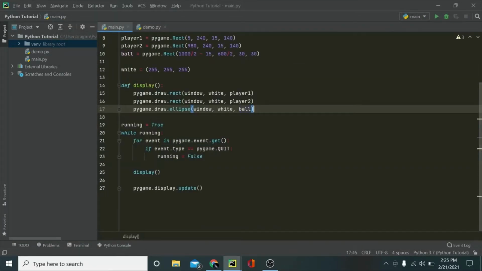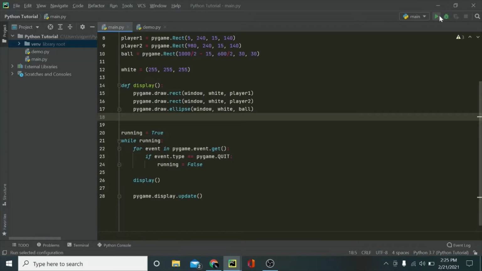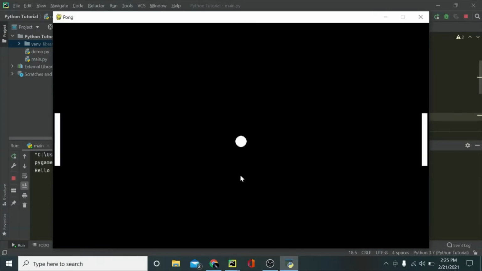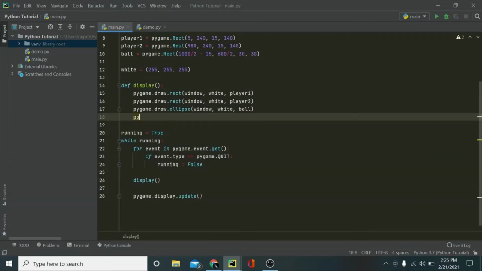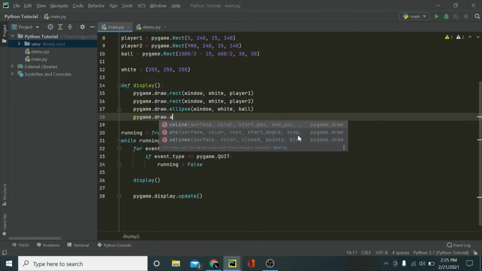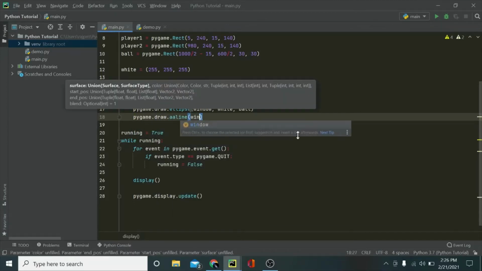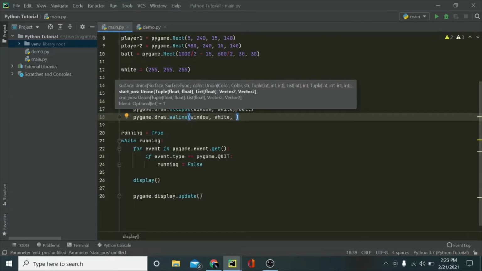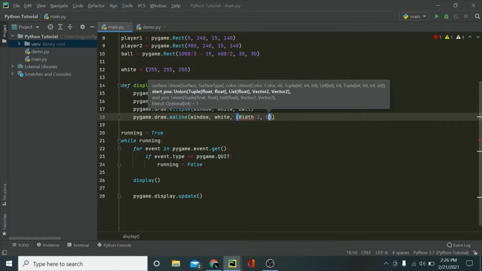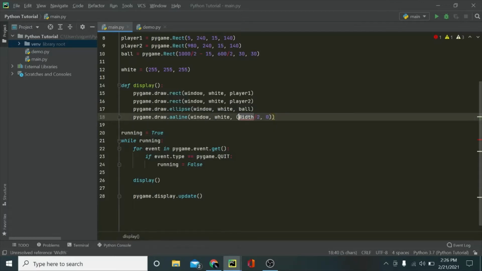And now I would want to add something extra. I want to add a line in my window so that it divides it clearly into two parts. So I'm going to say pygame.draw.line, and again window, white, and then we need to give it a starting value and an ending value, like lines have a starting value and an ending value. I'm going to say width divided by 2, and 0. Oh, okay, so I'm just going to put 1000 again.